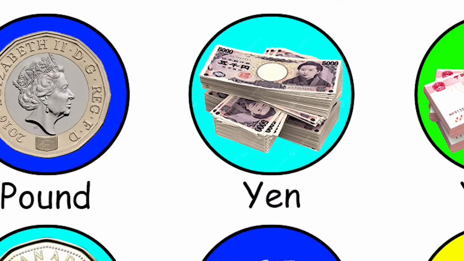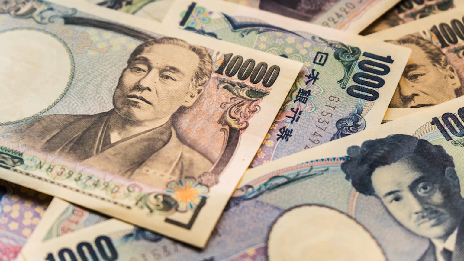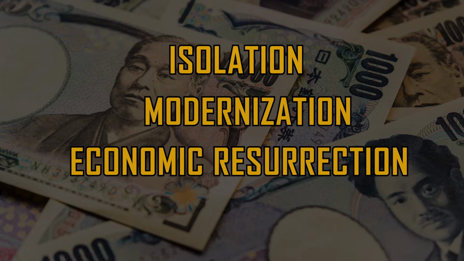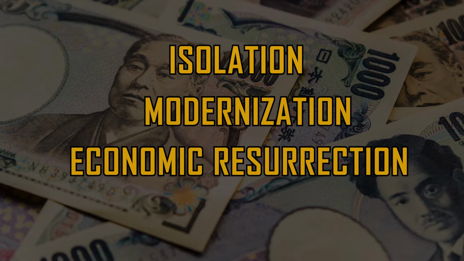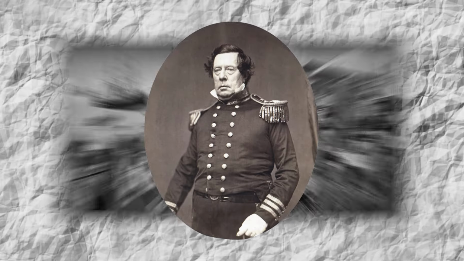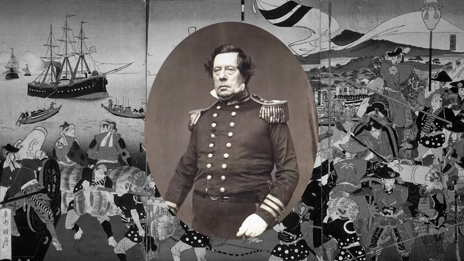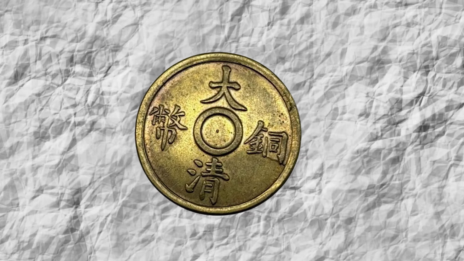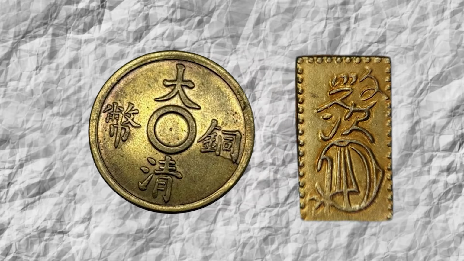The Japanese yen, 1871. Japan's currency tells a story of isolation, modernization, and economic resurrection. For over 2 centuries, Japan operated under sakoku, a closed country policy that banned foreign trade and currency. Everything changed when Commodore Perry's black ships forced Japan to open trade in 1854. Japanese leaders created the yen in 1871, meaning round object, a reference to the new circular coins replacing traditional rectangular bars.